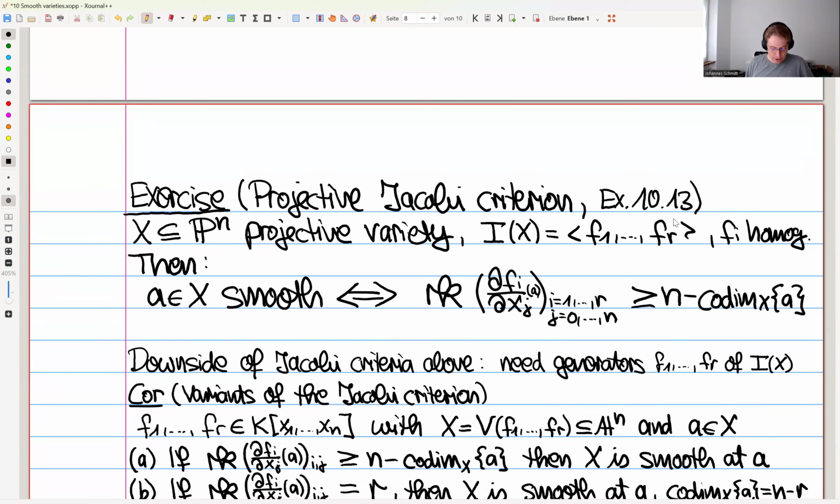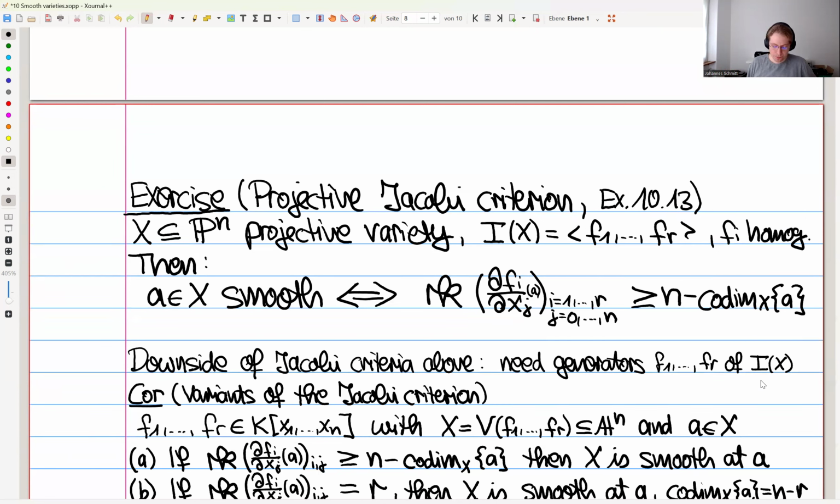Okay, so we have this Jacobi criterion both for affine varieties and for projective varieties. One slightly annoying thing here is that you still need these F1 up to Fr to be generators of the ideal. And sometimes you're not in this nice position of having this ideal fully described. Sometimes you just start with a list of equations and then you want to study their common solution set.